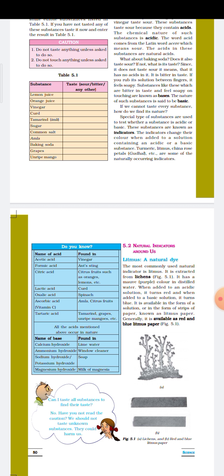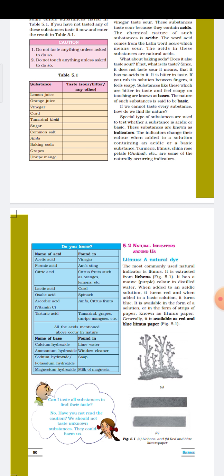All citrus fruits, meaning fruits in which citric acids are found, like lemon, orange, berries, grapes, etc., taste sour due to the presence of acids. So this is one of the chemical properties of acid, that acid is sour in taste.